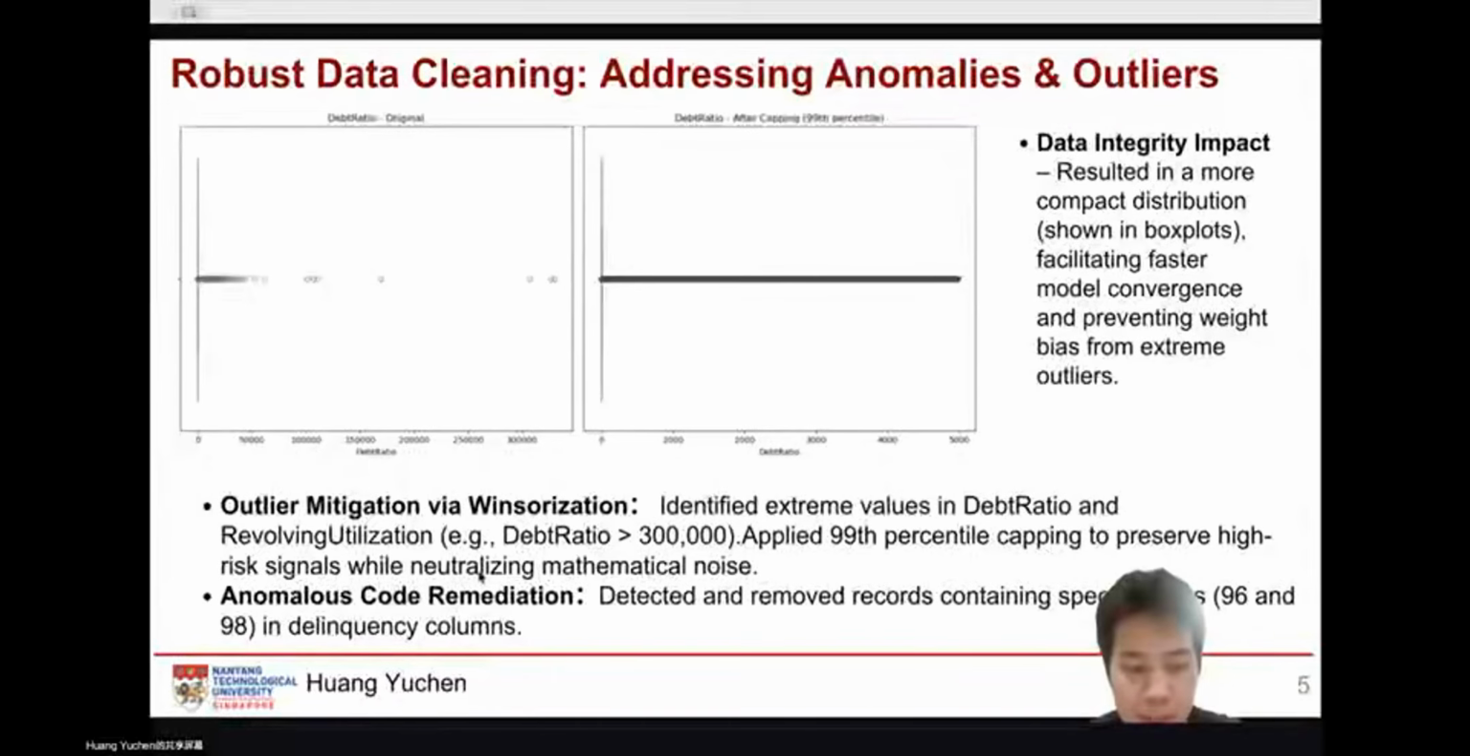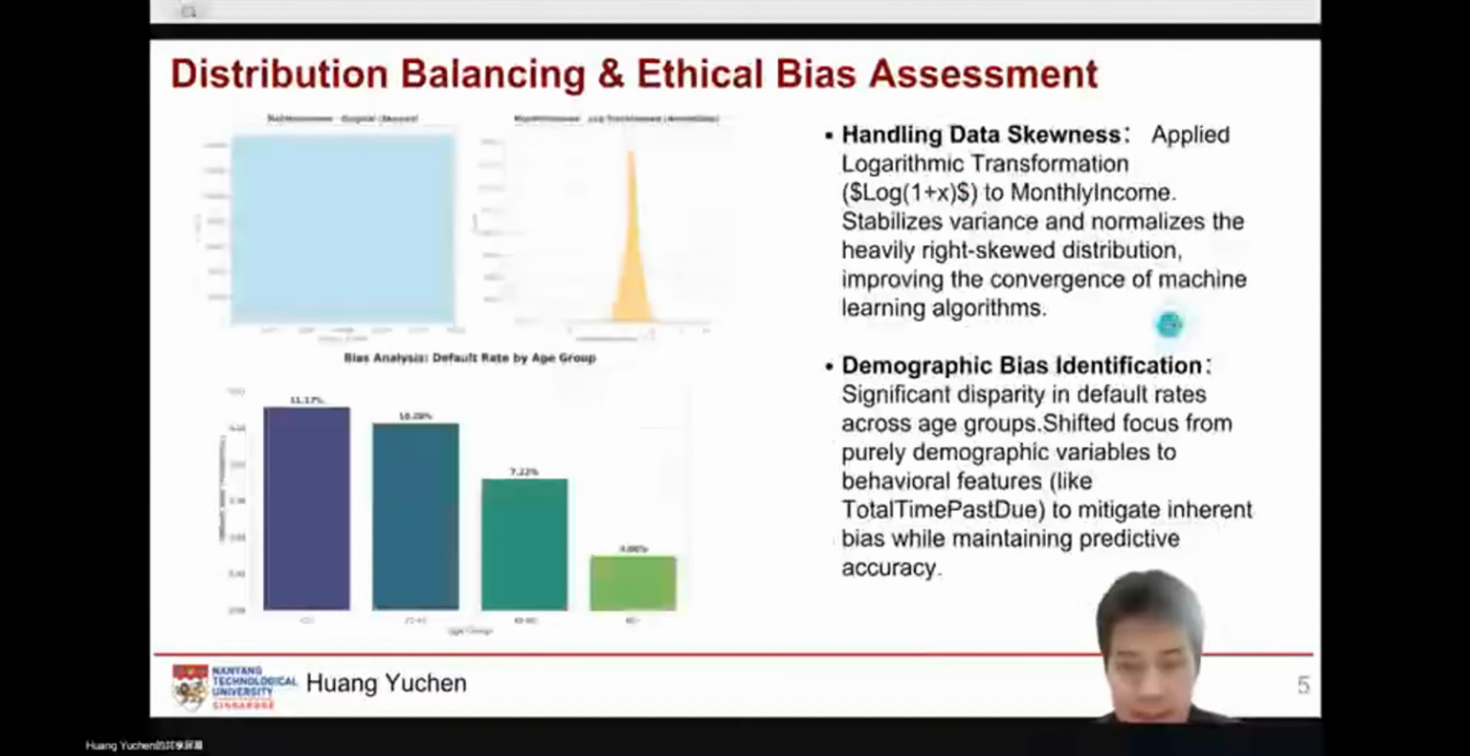Simultaneously, I parsed records containing codes like 96 and 98 from the columns, ensuring that our training data is grounded purely in verified credit history. Next, I addressed numerical stability and fairness.